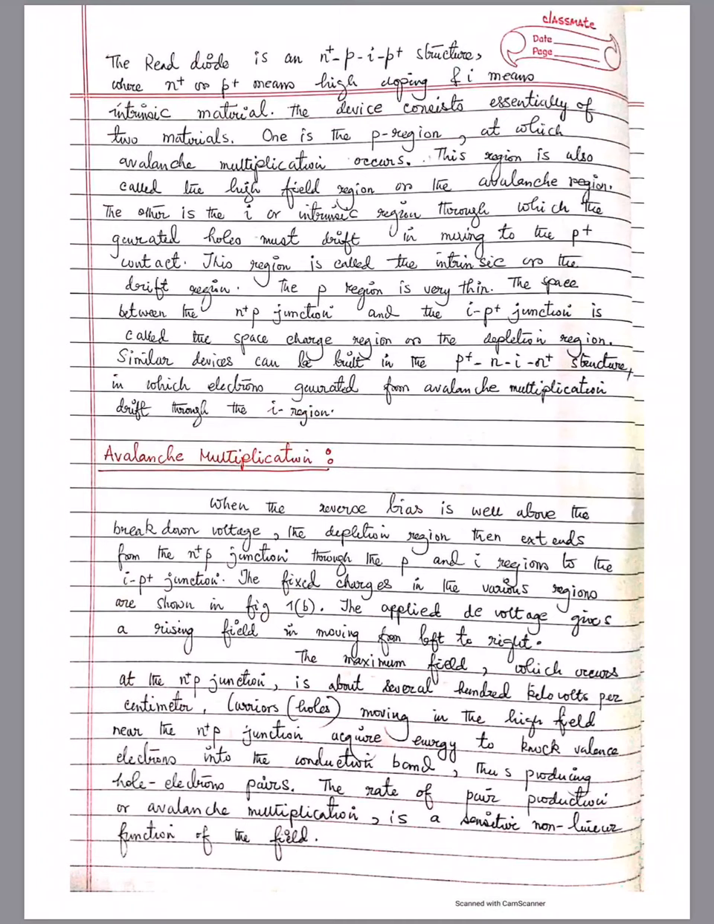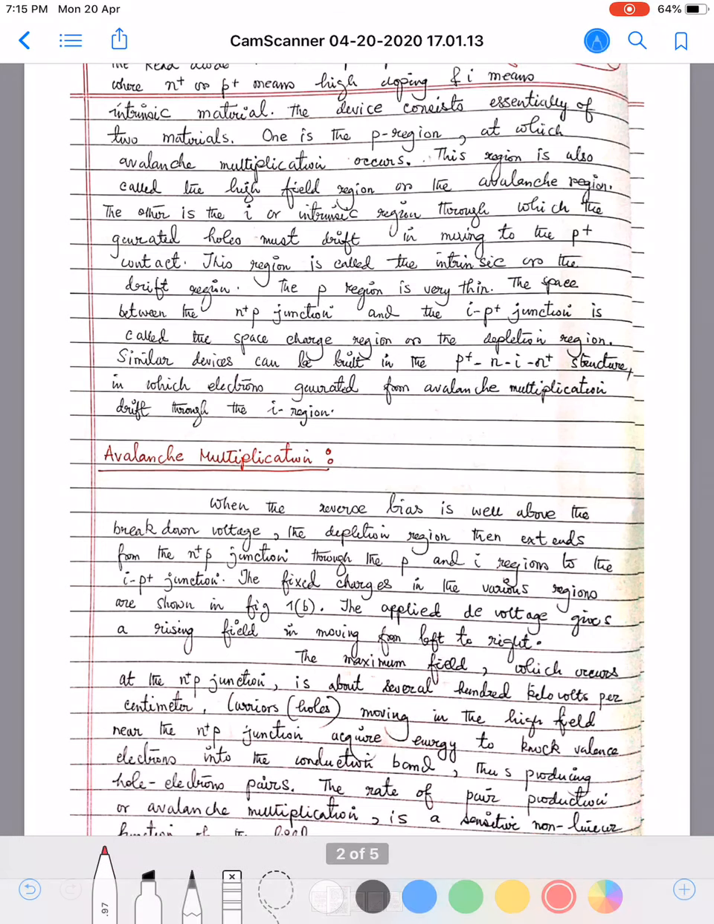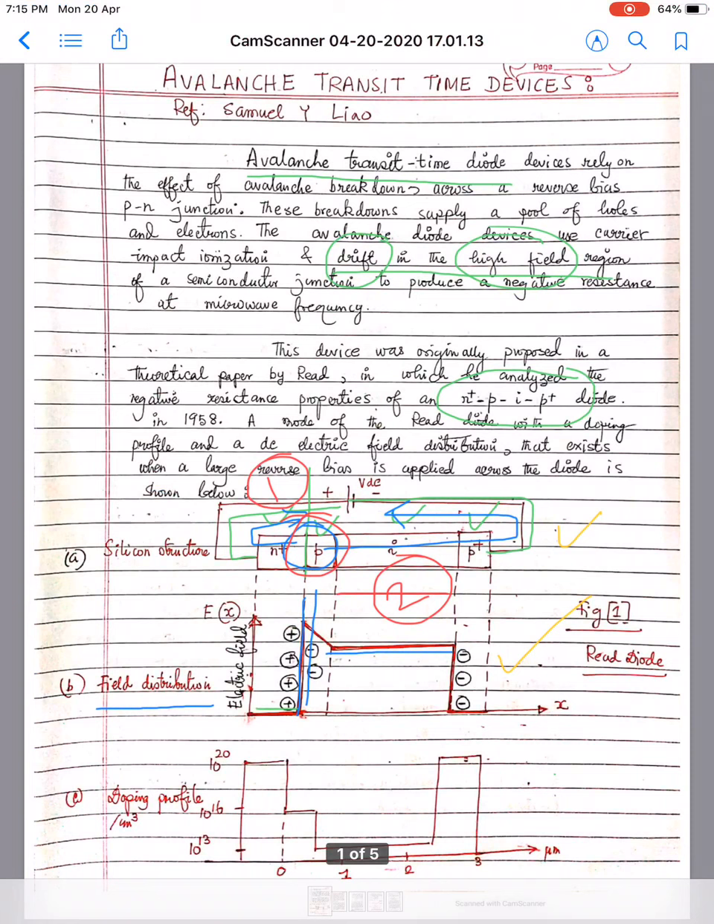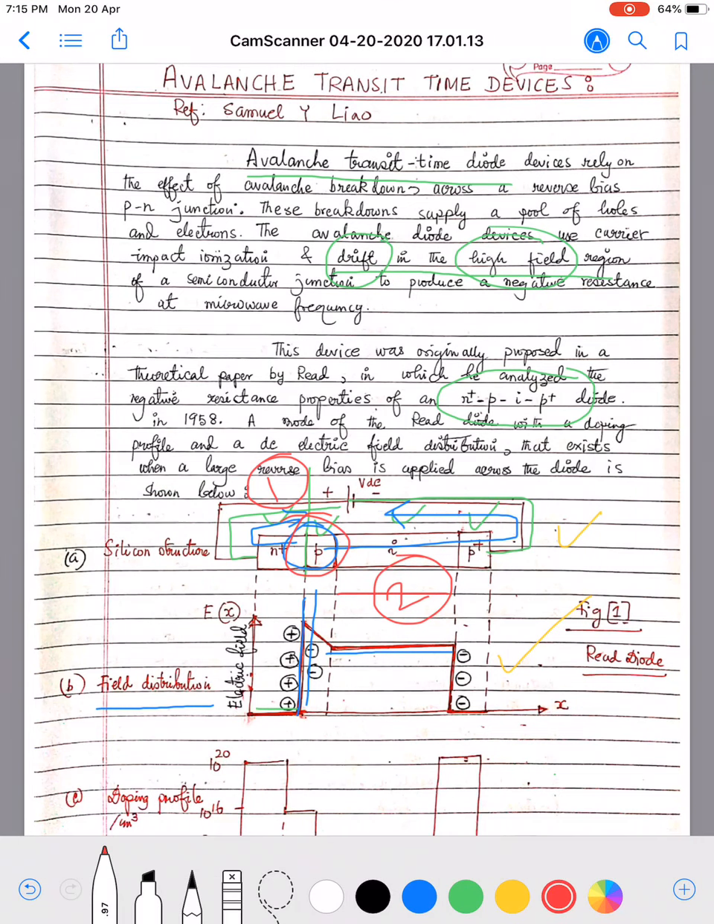The other is the I or intrinsic region through which the generated holes must drift, moving to the P plus contact. So this is the P plus contact. As you can see, this is the P plus contact. So holes will be moving along this direction.